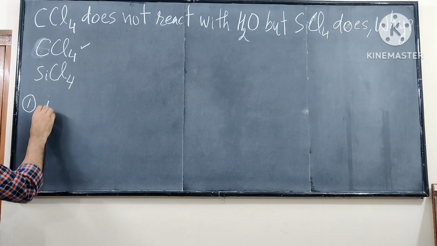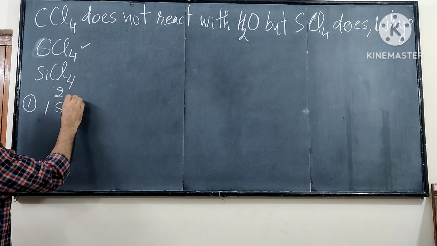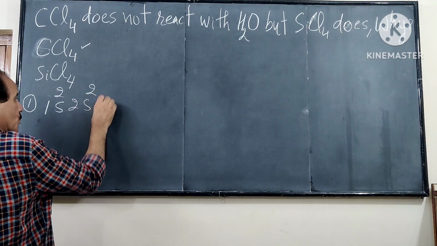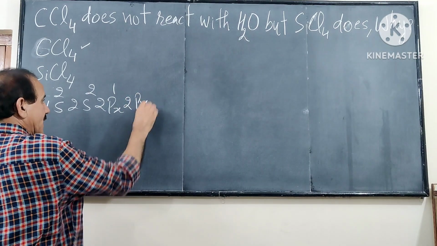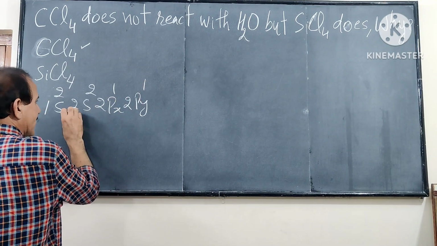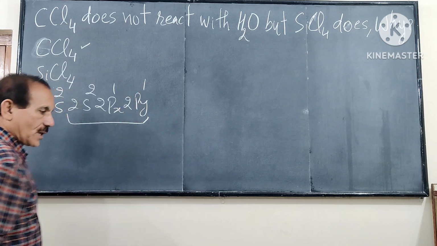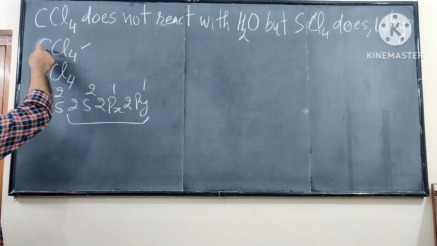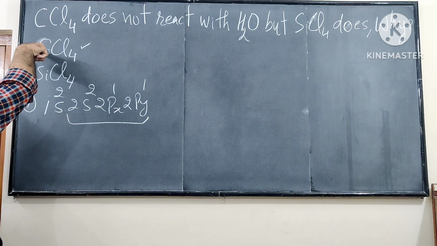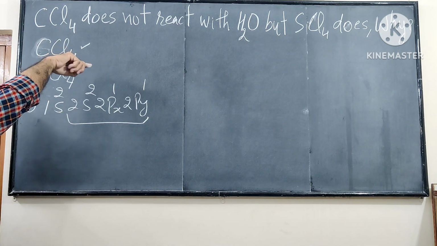In carbon, what do we have? 1s2, 2s2, 2px1, 2py1. This is the electronic configuration, and in the second shell there are no d orbitals. So, absence of d orbitals in carbon. This is the first reason.